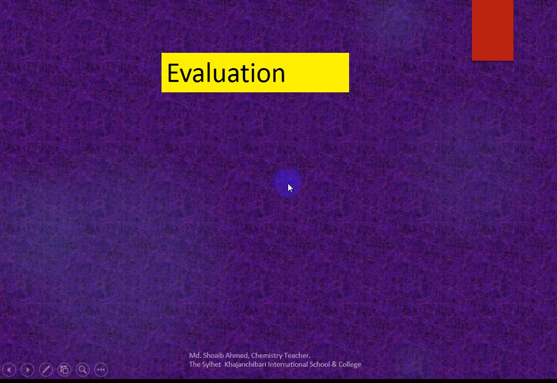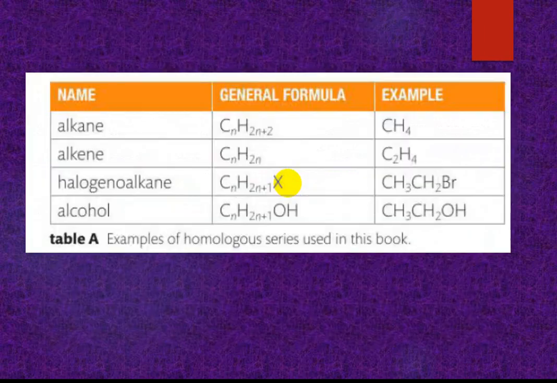Can no one do it? Okay. Look, the general formula of alkane is CnH2n+2, alkene is CnH2n, halogenoalkane is CnH2n+1X, alcohol is CnH2n+1OH.